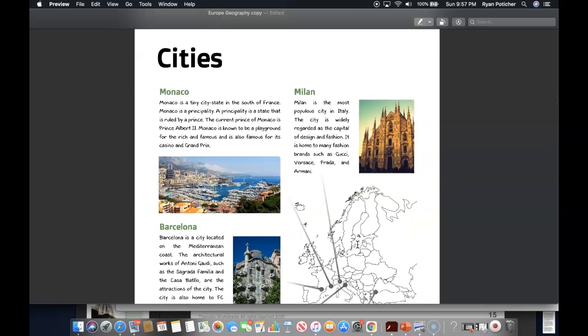Here are some of the most iconic cities of Europe that you might have heard of before. Monaco. Monaco is a tiny city-state in the south of France. Monaco is a principality, and a principality is a state that is ruled by a prince, and the current prince of Monaco is Prince Albert II. Monaco is known to be a playground for the rich and famous, and is also famous for its casino and Grand Prix.